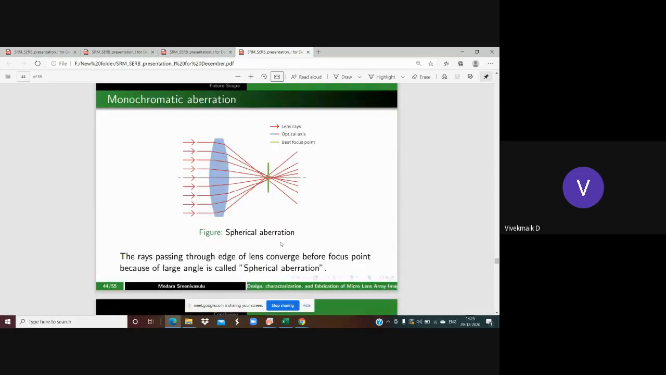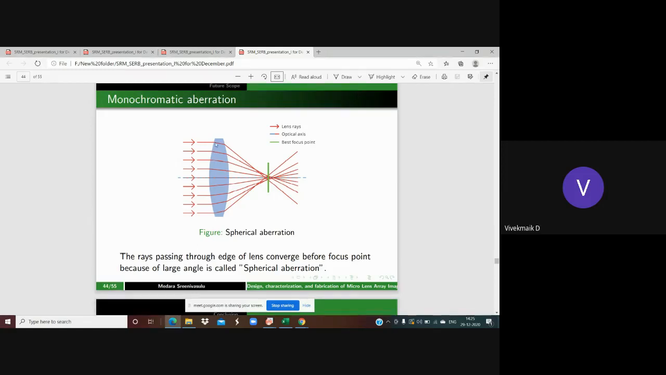Now coming to the monochromatic aberration. In monochromatic aberration, every time we're going to use one color only. Here I'm taking the red color light only. When it passes through the spherical lens, these rays are going to be converged. Some rays are going to be converged before the focus point. Some rays are going to be converged after the focus point. When the rays are passing through the edges of the lens, they are going to converge before the focus point. When the rays are passing through the center of the lens, they are going to converge after the focus point.